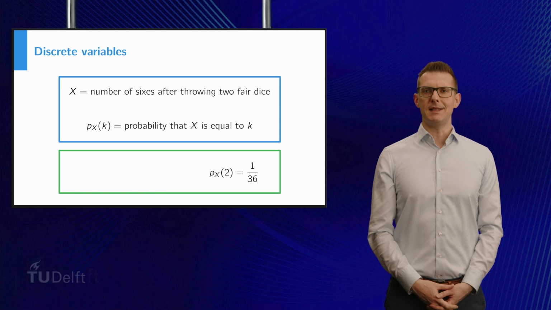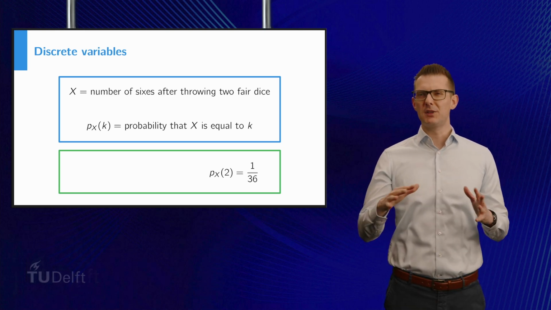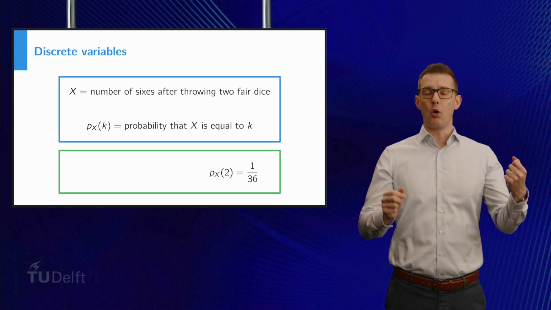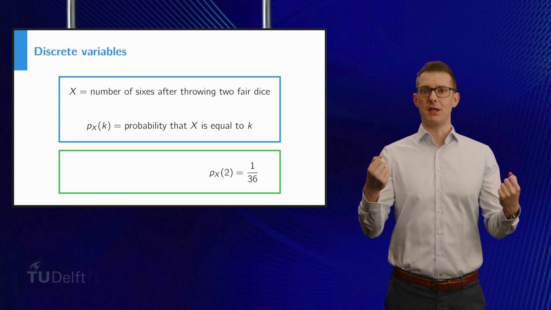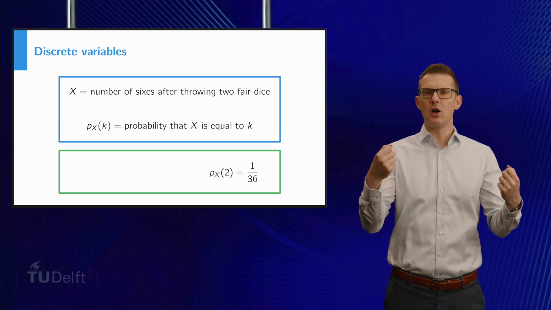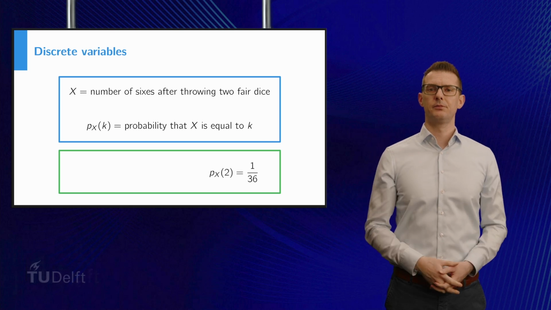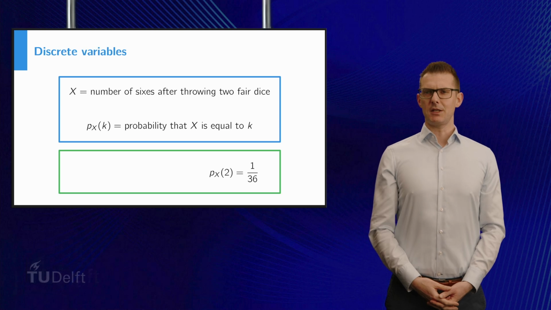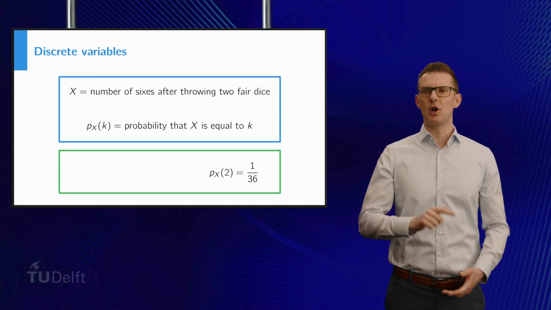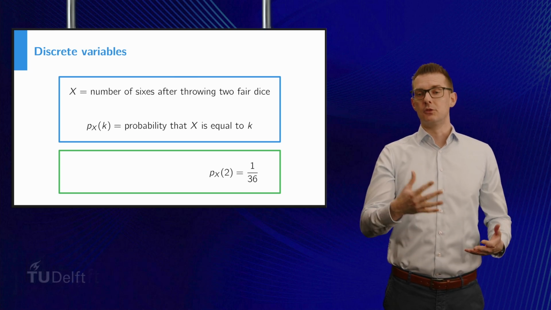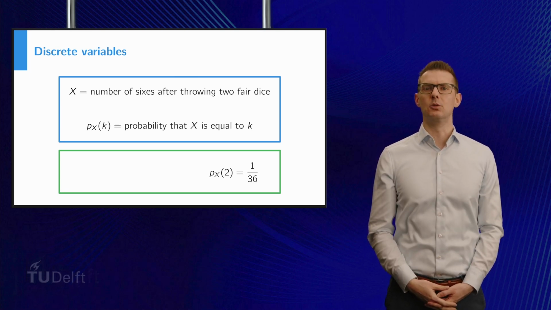To determine the probability that X is equal to 1, we have to be a bit more careful, because it is the case that either the red die or the green die can land on a 6. If the red die lands on a 6, then the green one can take on 5 more values. Now the same is true the other way around. So this means that we have 10 outcomes where we end up with one 6 out of a total of 36. So therefore the probability that X is equal to 1 is 10 over 36.